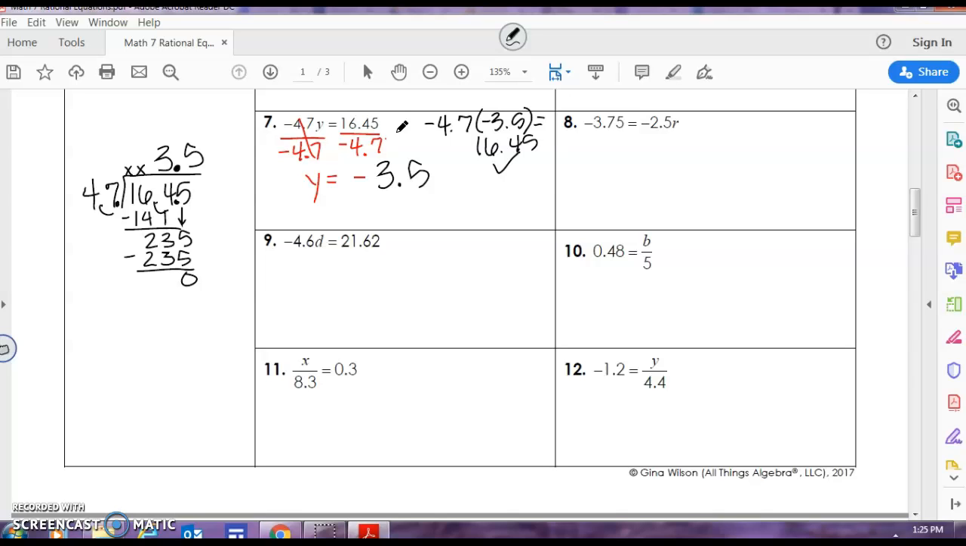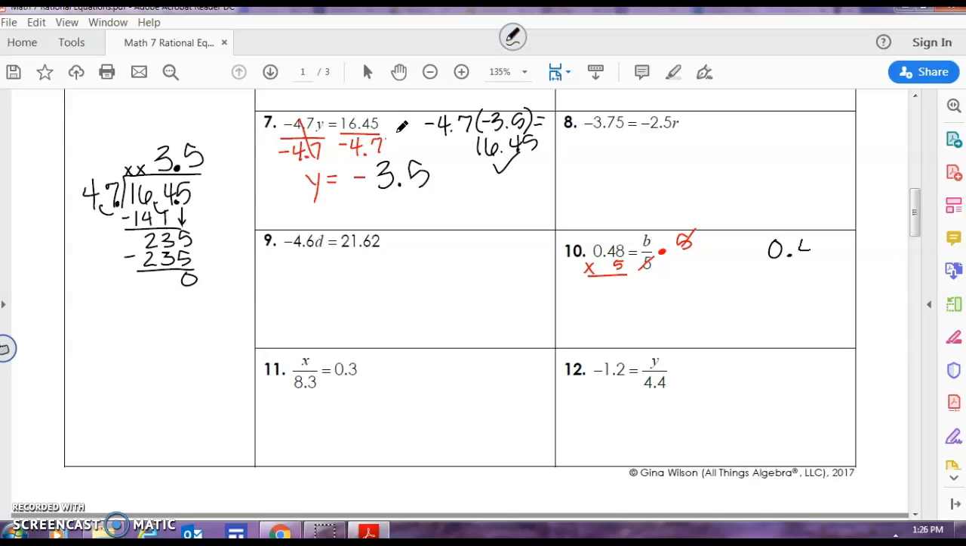Let's look down at number 10. Here we have a division problem. 48/100 equals b divided by 5. The opposite of dividing by 5 is to multiply by 5. That means these 5's cancel out. So I multiply 48/100 times 5.